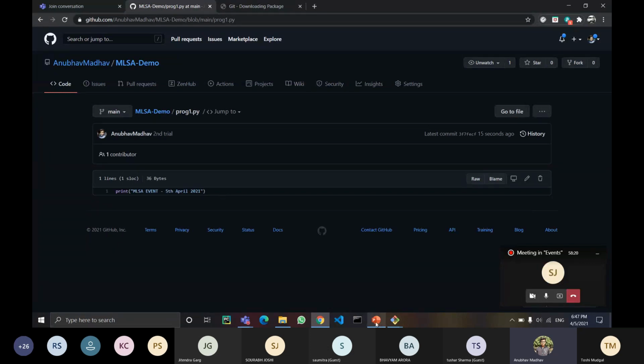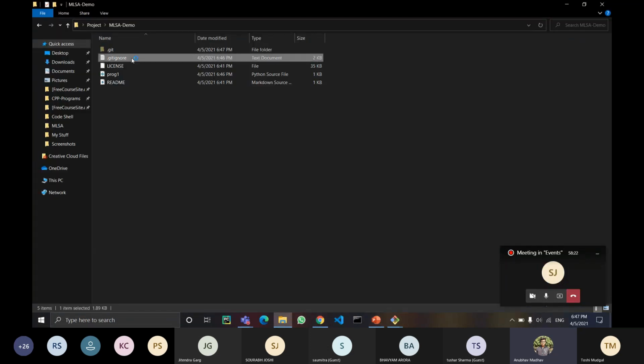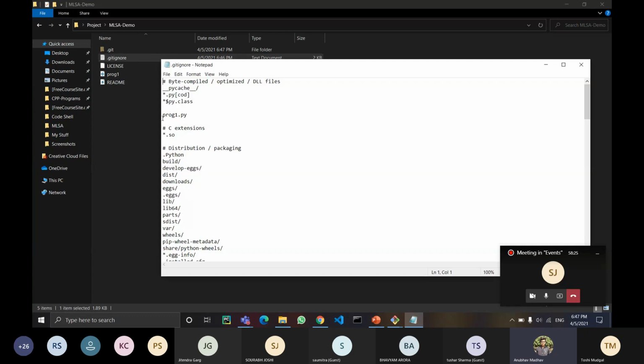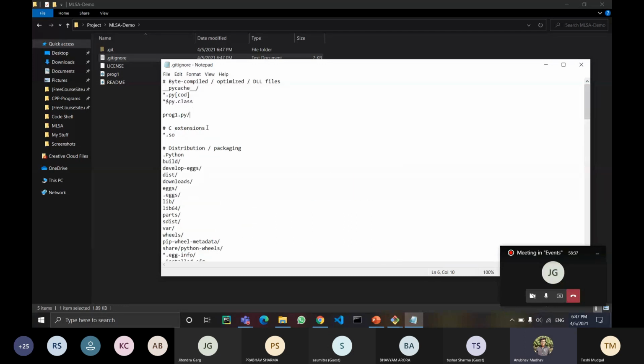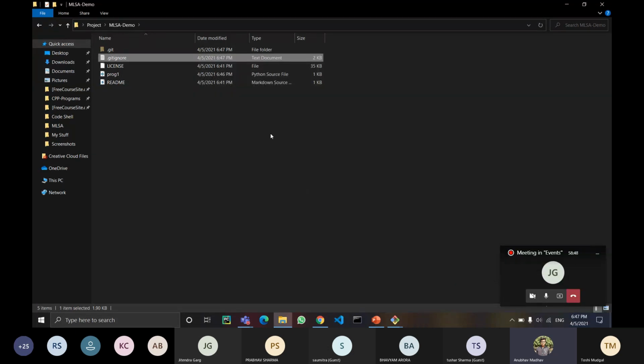So why didn't it work? Because in .gitignore, I was supposed to write it like as if it is a folder or file. Prog1.py. Well, it is not much used in the beginning, but later on you can use it for certain files if you do not want to push them up to the GitHub.